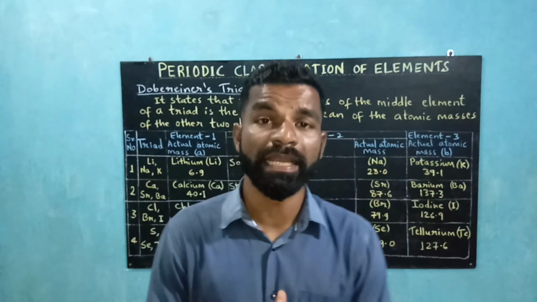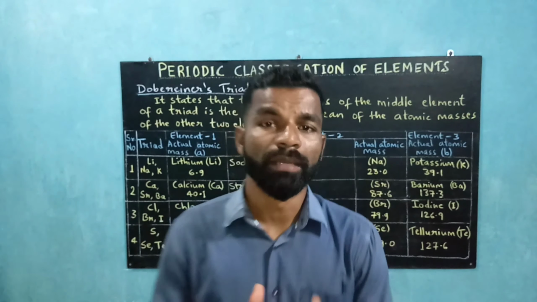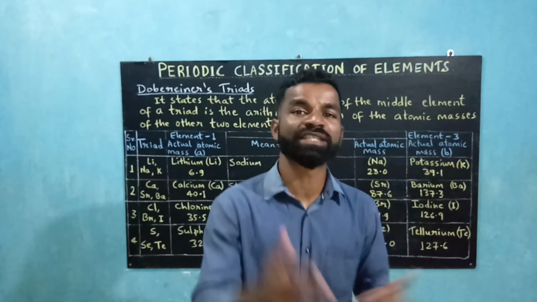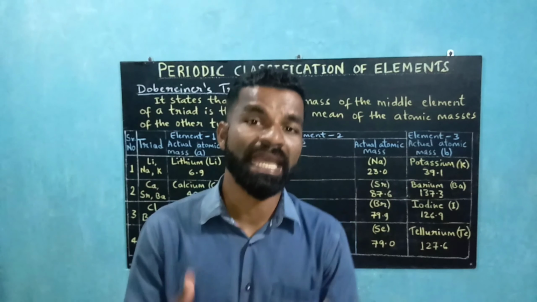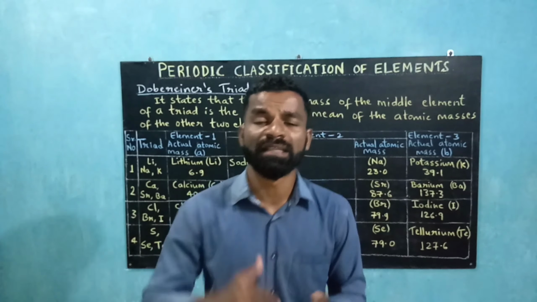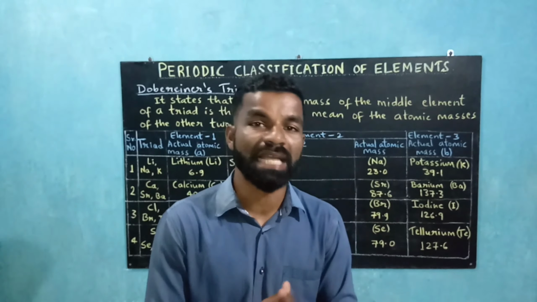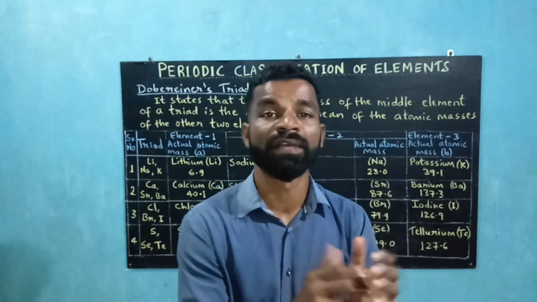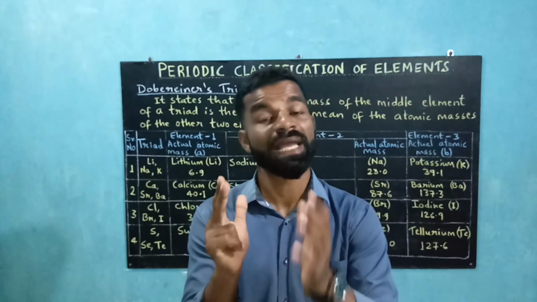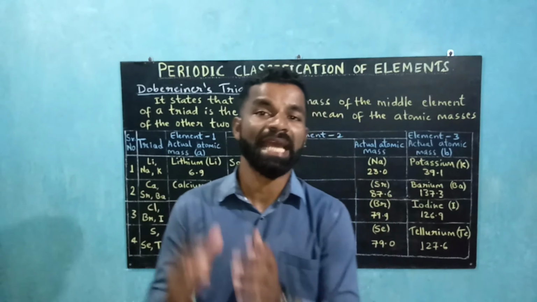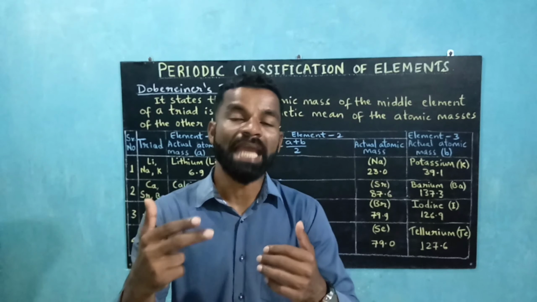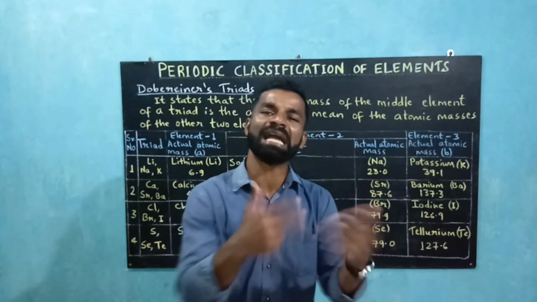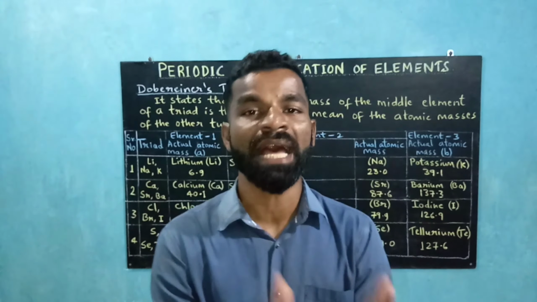Around the year 1800, only 30 elements were known, but as time passed on, more and more elements were discovered. Also the information on the properties of the elements was gathered. Since there was a rise in the number of elements, initially the elements were classified as metals and non-metals. Then another class was noticed which showed the properties of metals as well as non-metals. So that class was named metalloids. But the number of elements kept on increasing, and the scientists felt the need for classification of these elements, and they started classifying the elements by their own methods.